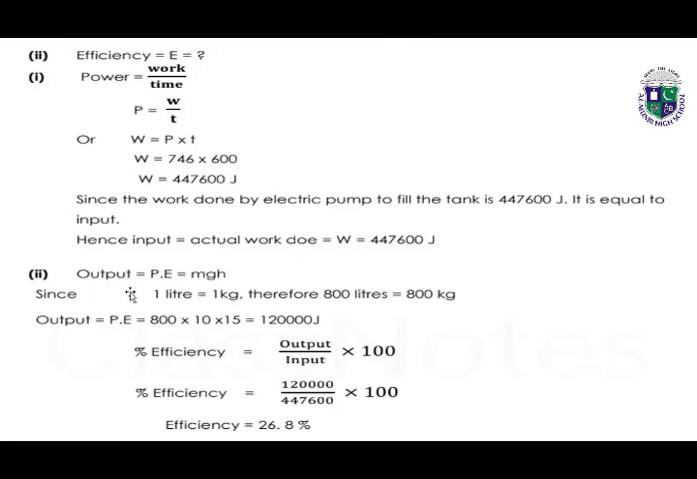To find the output, potential energy, which is equal to mgh, 1 liter is equal to 1 kg. 800 liters means 800 kg. Output is equal to potential energy, 800 into 10 into 15. So here we have the output. To find the efficiency, we put the values of output and input, multiply by 100, and we get the efficiency, which is 26.8%.